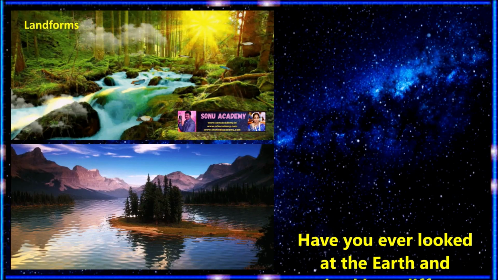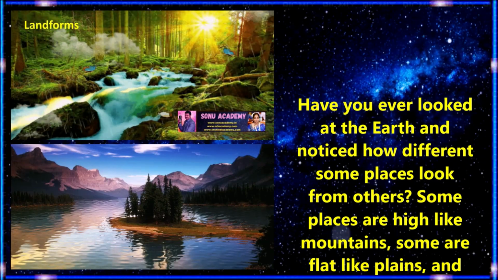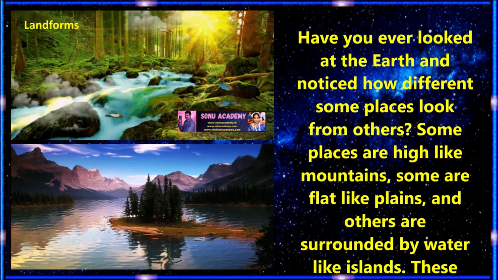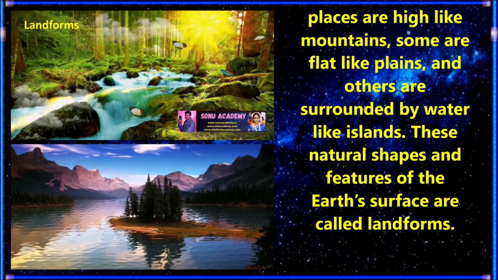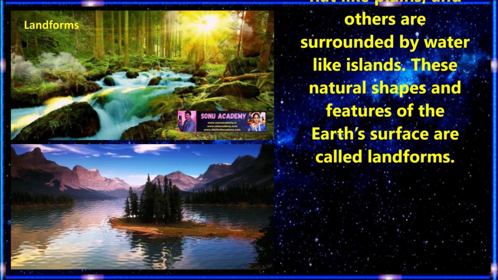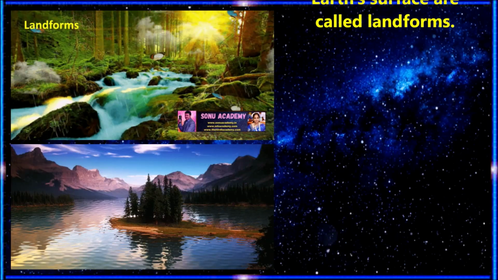Children, have you ever looked at the earth and noticed how different some places look from others? Some places are high like mountains, some places are flat like plains, and others are surrounded by water like islands. These natural shapes and features of the earth's surface are called landforms.